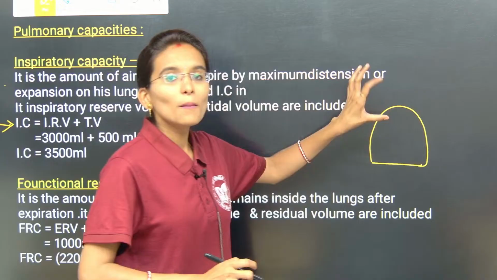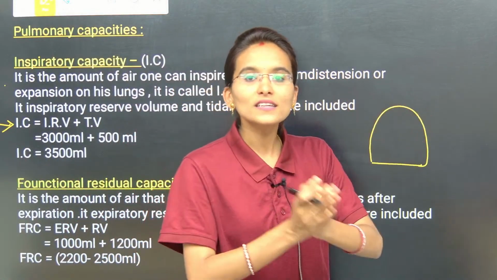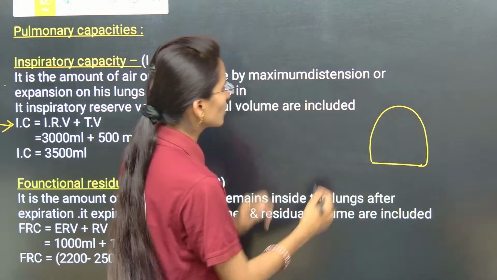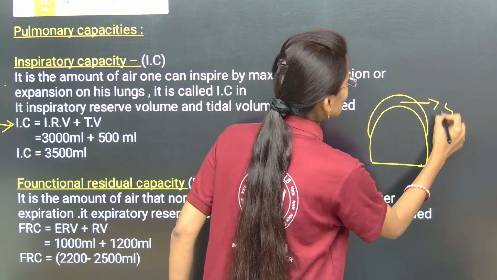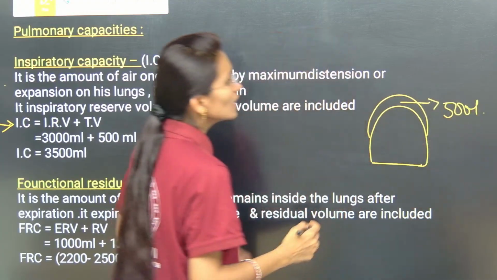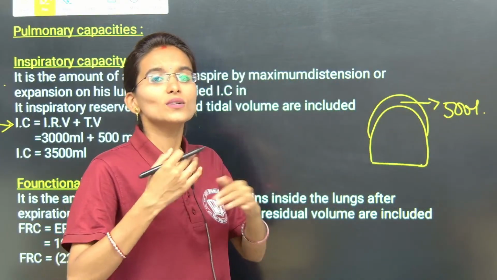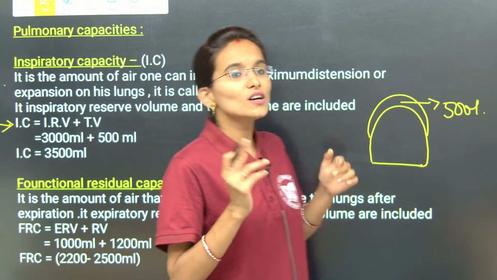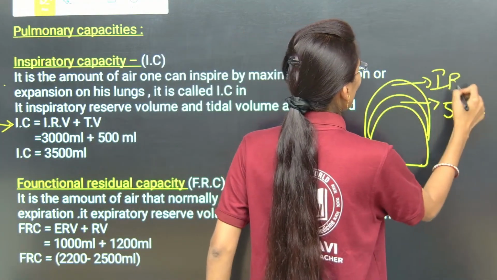So, the inspiratory capacity is nothing but the tidal volume plus the inspiratory reserve volume. First, the tidal volume is 500 ml, and along with the 500 ml, we are inhaling extra air, and that is called IRV.